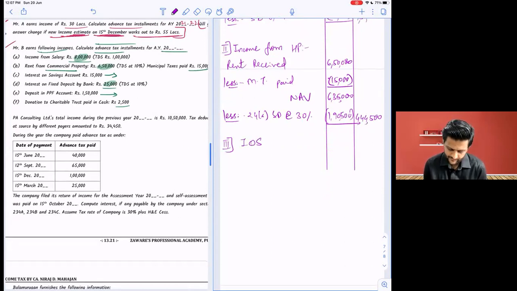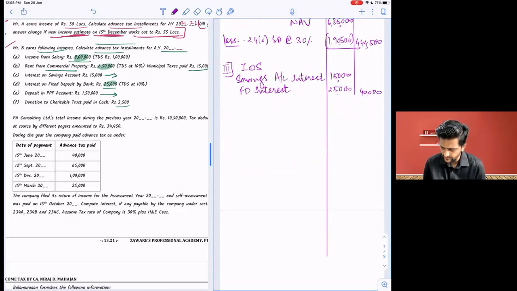Now, third head of income, income from other sources, and we have two incomes in that: savings account interest and FD interest, right, everybody? Obviously, always show gross, 15,000 and 25,000. This is 40,000.